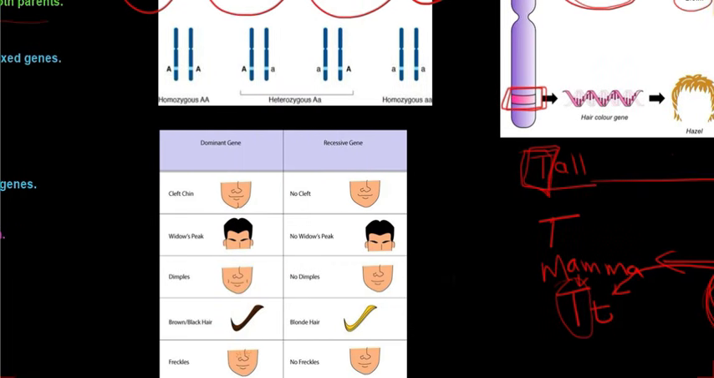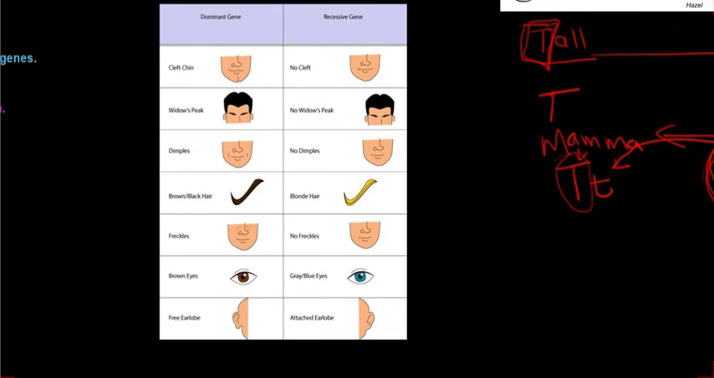Now, just for interest's sake, you can go look at this on the internet yourself. There are quite a few characteristics or traits that you can look at to see if they are dominant or recessive. In humans, a cleft chin, so having a butt chin basically, is dominant over having no cleft. So if you've got a cleft chin, you have a dominant trait. If you have a widow's peak, what is that? That is basically a V shape of your hairline on the forehead.